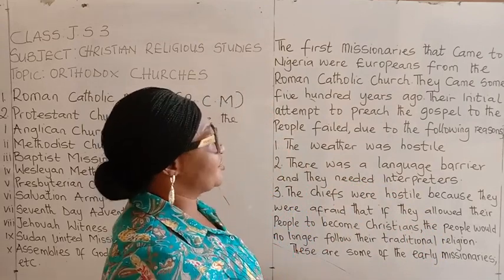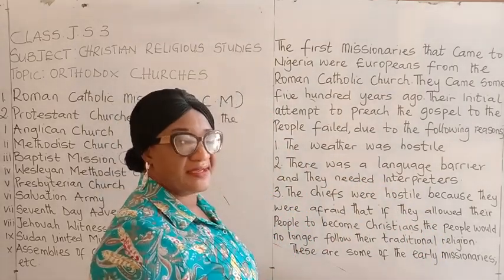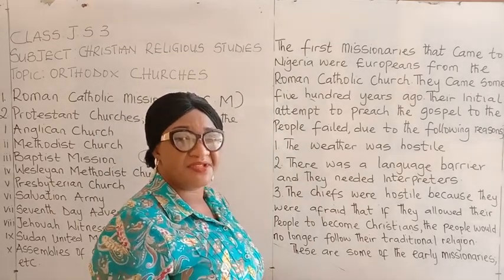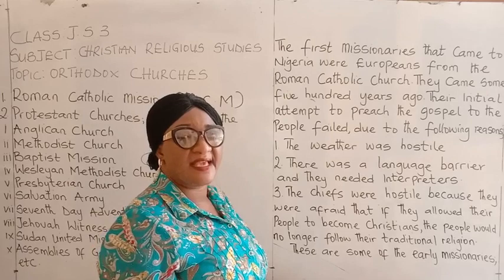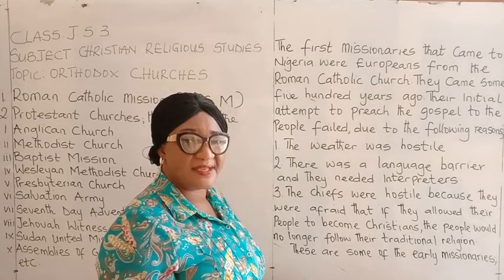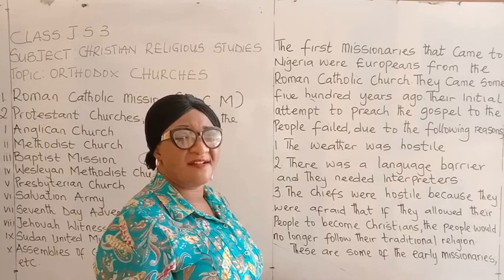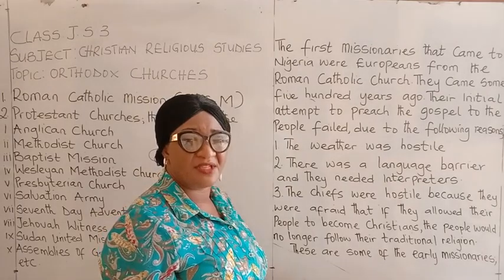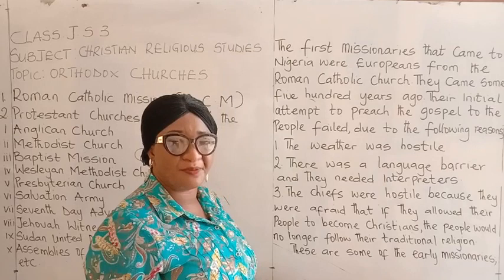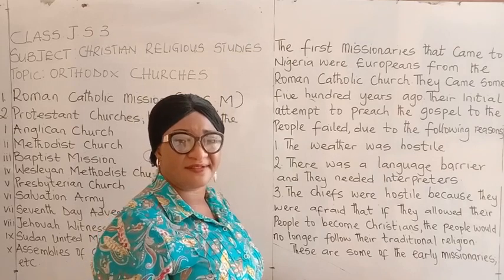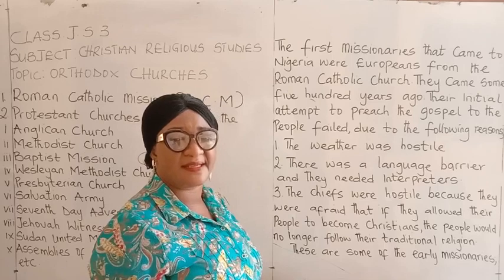The first missionaries that came to Nigeria were the Roman Catholic missionaries. They came some 500 years ago. Although they failed in their initial attempt to preach the gospel to the people. Now, let us look at the reasons why they failed in their first attempts.